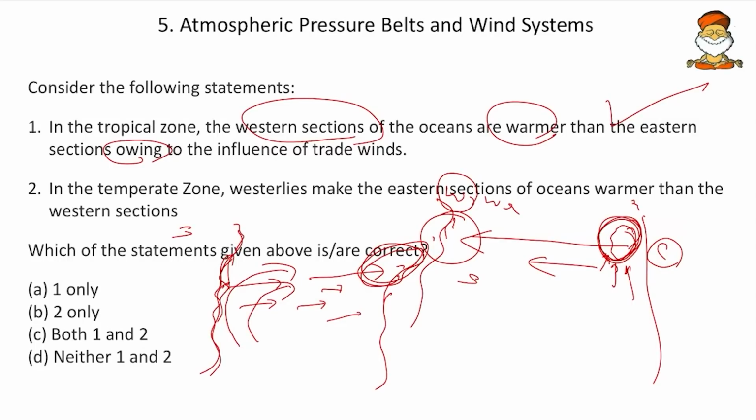So now we will compare this example with the statement: in the temperate zone, westerlies make eastern sections of ocean waters warmer than the western section. Yes, so this is the eastern section, and now they are making it warmer. The westerlies influence the path of the ocean current, and they are making it warmer than the western one. Okay, so now statement 2 also stands to be correct.